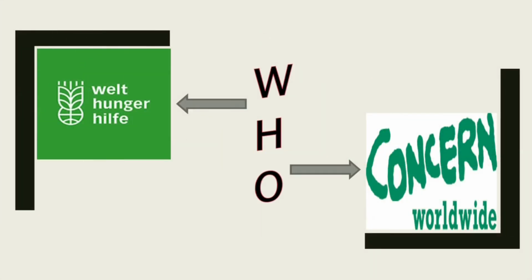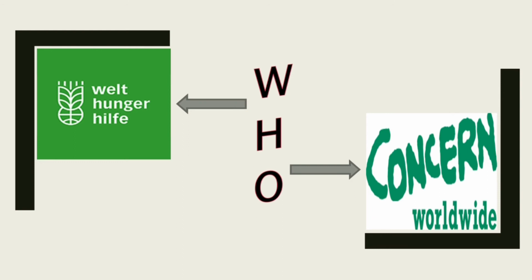The next question you may have in mind is, who publishes this report or who gives us this data, right? We have 2 organizations here. One is the Germany-based non-profit organization Welthungerhilfe, and another is the Ireland-based organization Concern Worldwide. These two organizations published the report and they have done it even for 2020.